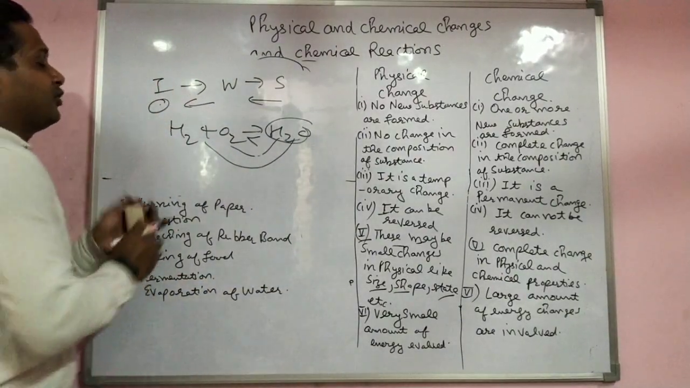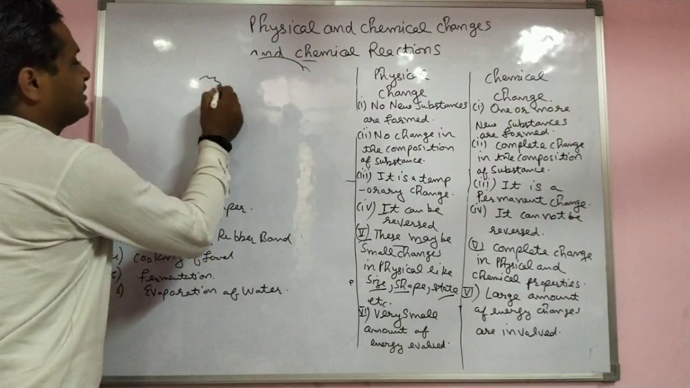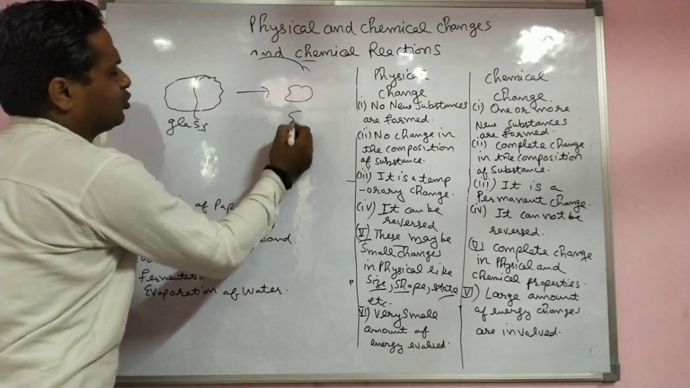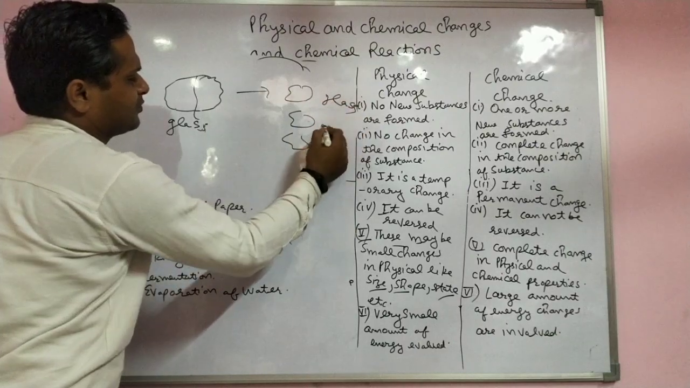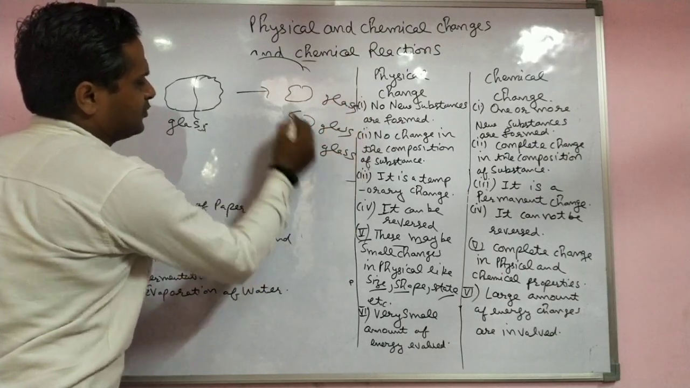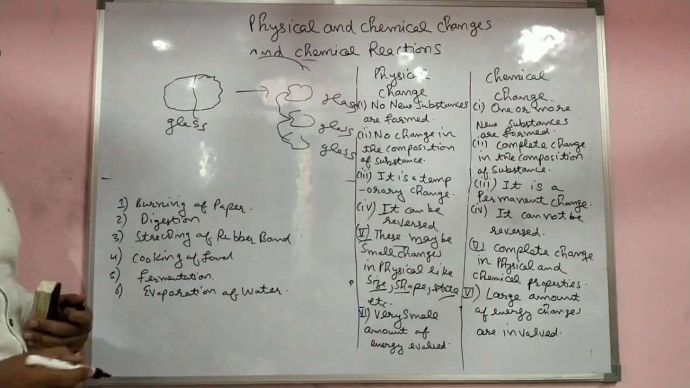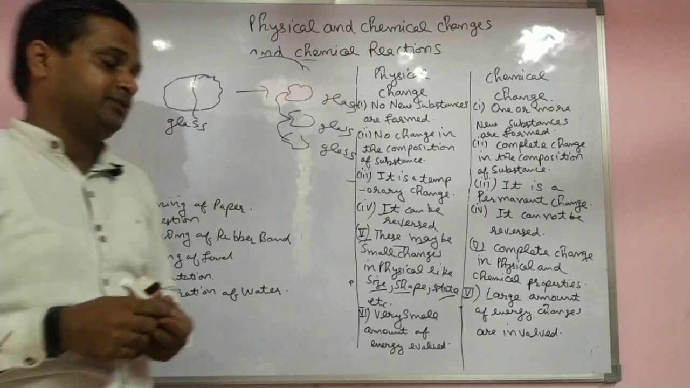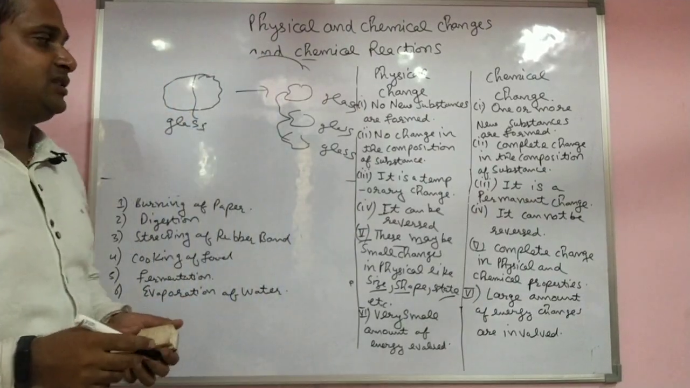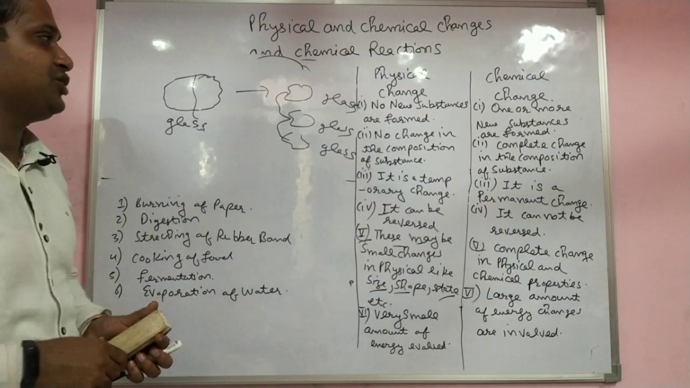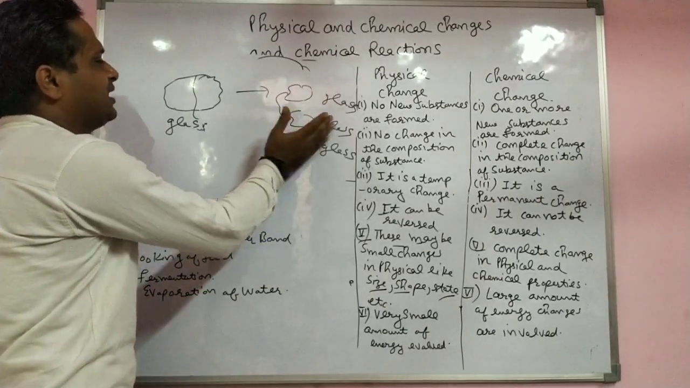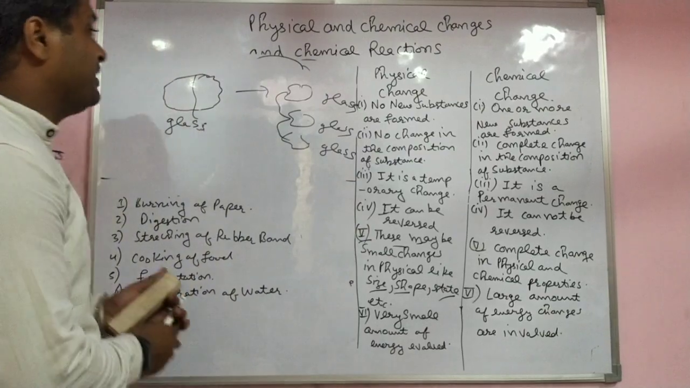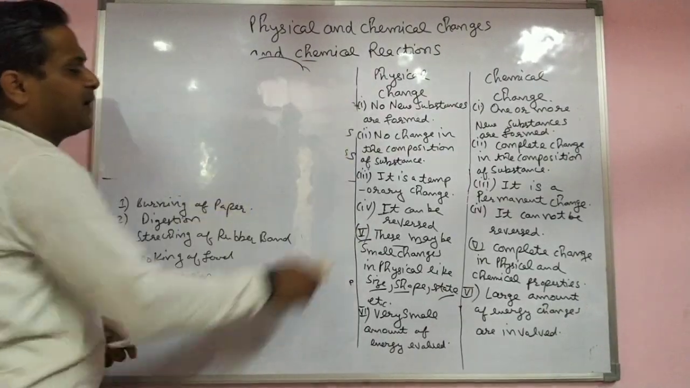Permanent change is there. For example, take one piece of glass. When the glass breaks, it converts into two or three pieces. All of them have the same formula. Only the shape and size change. It was a physical change only. It is a temporary change: if you heat it and combine the pieces again into a big piece, that is a temporary change only. But a chemical change is a permanent change.